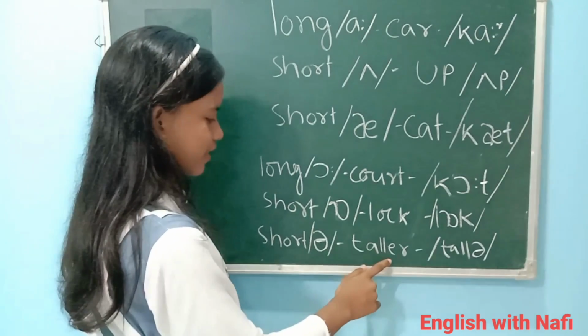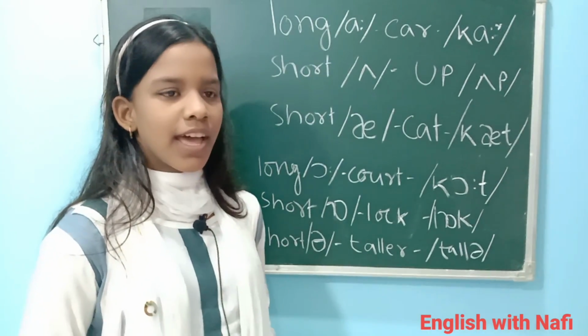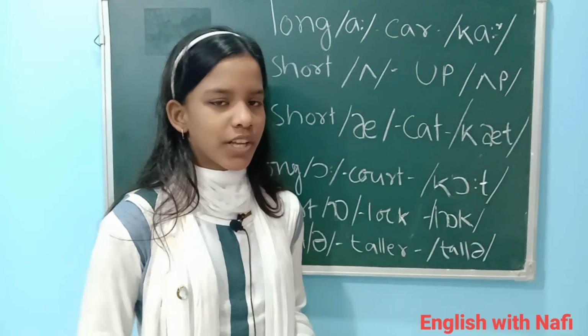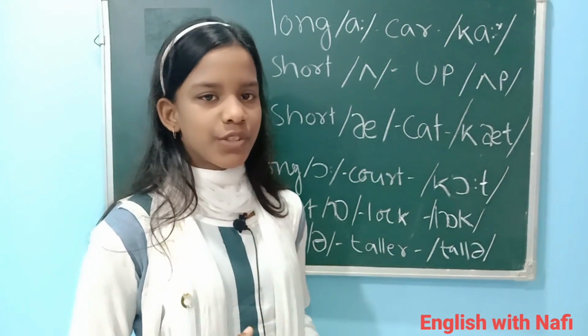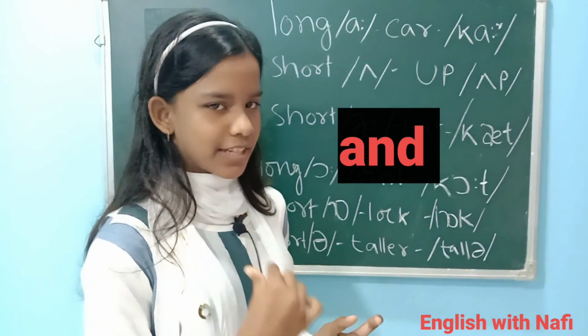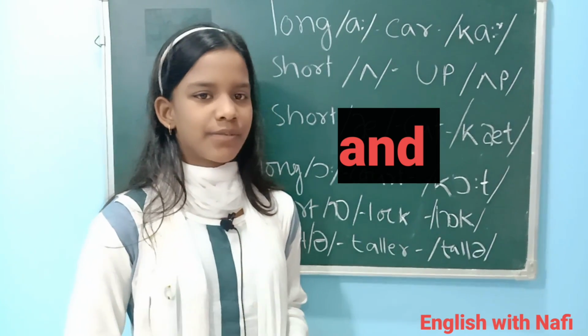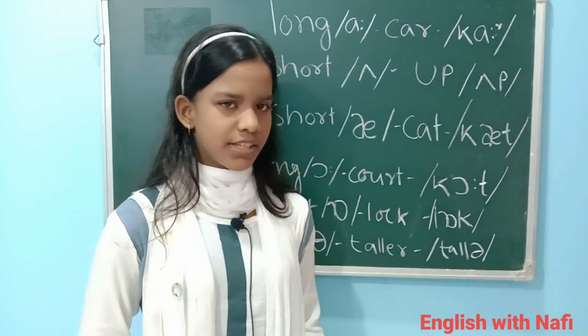Taller. Like he's taller than me. It's not taller. And like more examples like black and white, boys and girls. So there the A, N and D, it's weak. It's not so strong. Boys and girls. We don't say boys and girls.